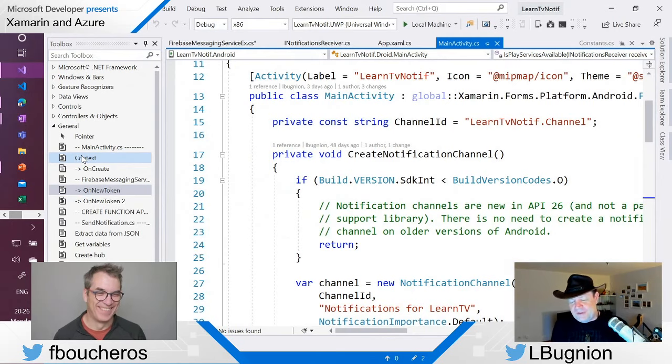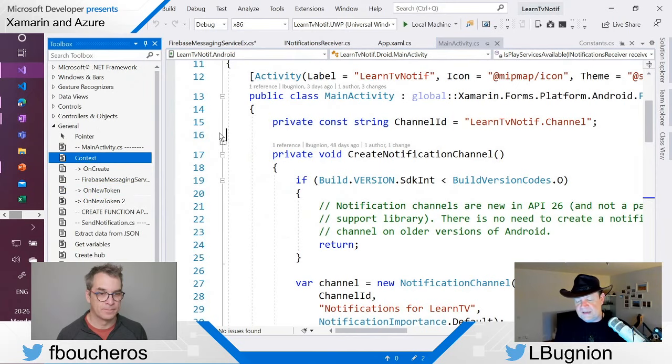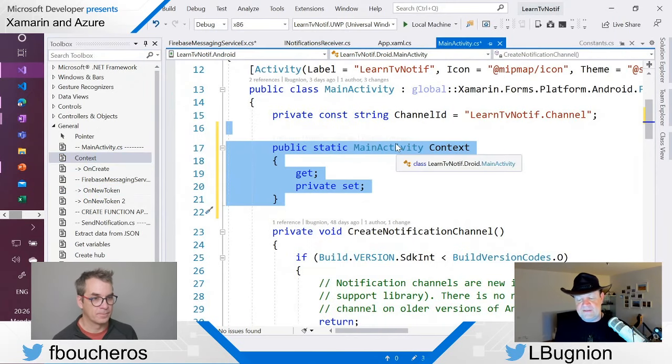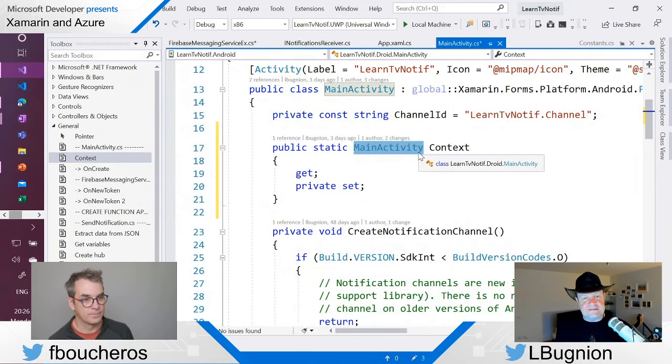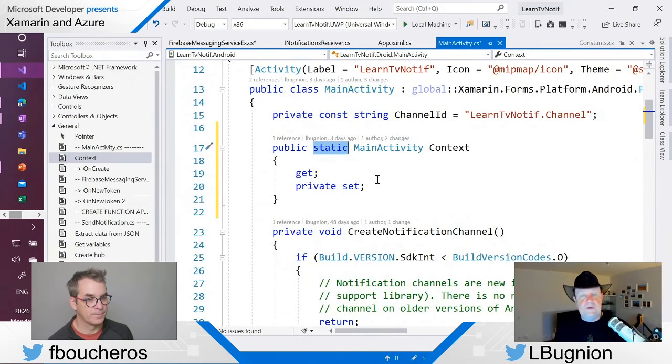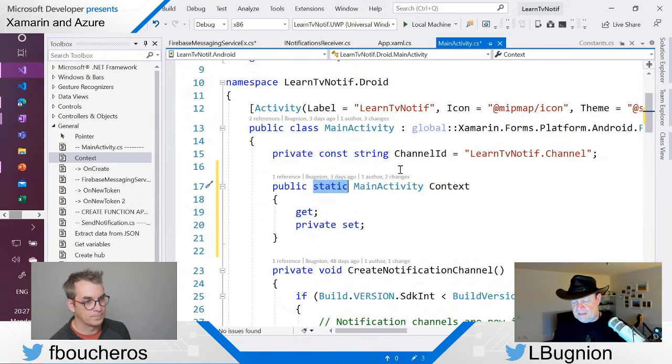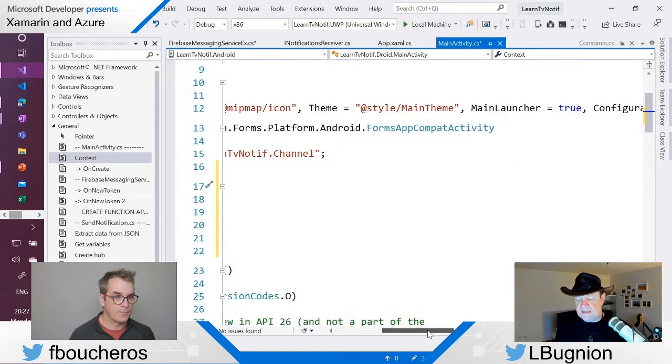Cool, so we have the main activity here. Like I said, main activity, this is the entry point for the Android application. So I'm going to add a property which is called context, which is actually of type main activity, all right? As you can see, it is static. There is only one main activity. This is the main point. You can see it says main launcher equals true.